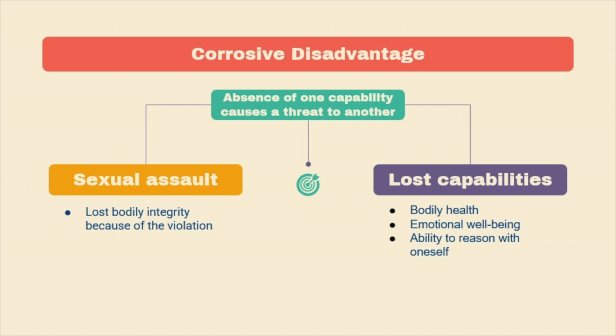Corrosive disadvantage, on the other hand, is when the deprivation of one capability causes a threat to others. For example, a victim of sexual assault loses bodily integrity and then loses bodily health, the ability to reason, and control over one's emotional well-being.